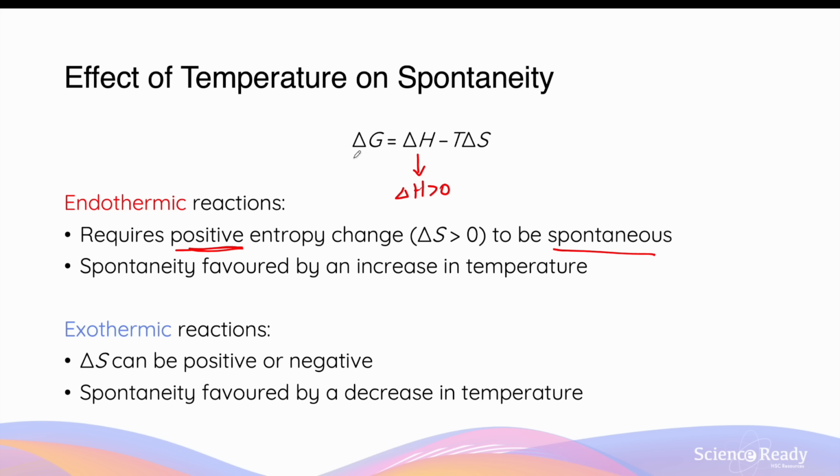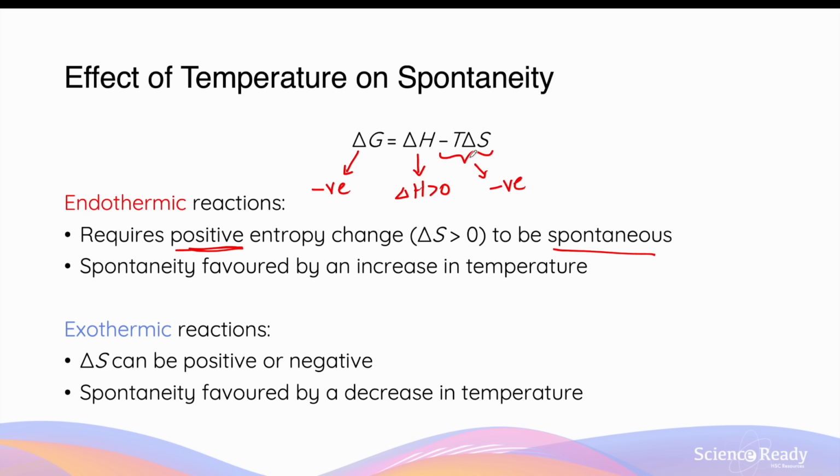This is because for a spontaneous process, the ΔG value must be negative. So if the ΔH value is positive to start with, the second part of this equation must be more negative than the magnitude of the ΔH value to produce a sum, that is a ΔG value, that is negative. So the minus TΔS value here, this must be negative if you want the ΔG for the reaction to be negative.